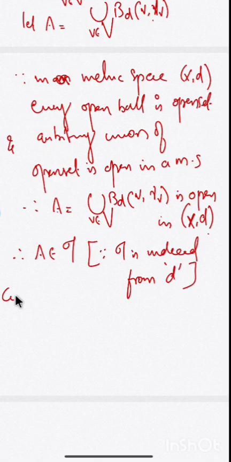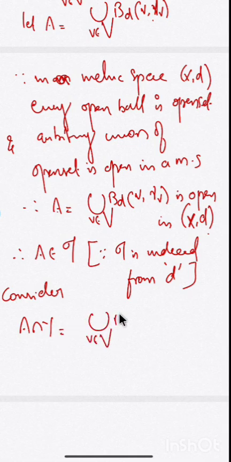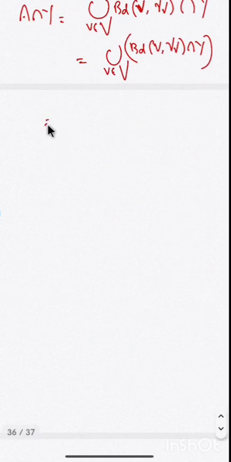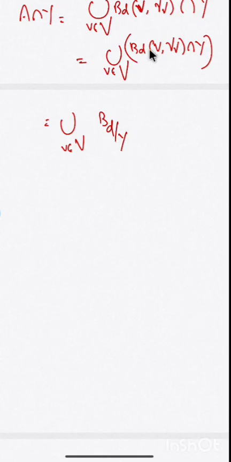Now consider what A intersection Y will be. A is the union over v in V of BD of v comma RV, intersected with Y. This is nothing but the union over v in V of BD of v comma RV intersection Y. This can be written as the union over v in V of, since BD of v comma RV intersection Y is represented as, BD restricted to Y of v comma RV.